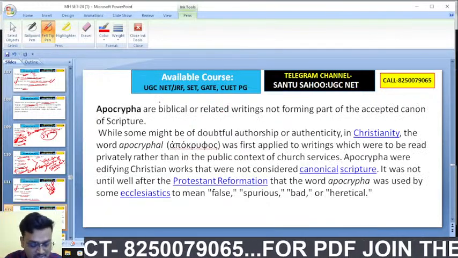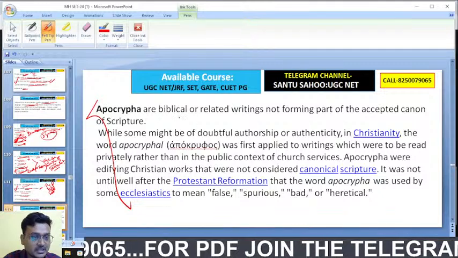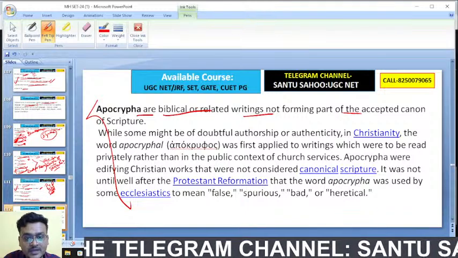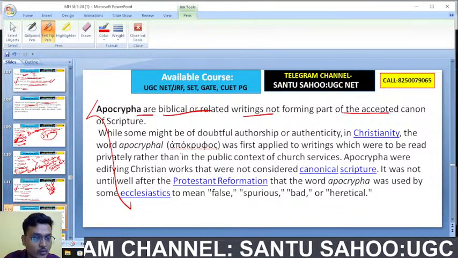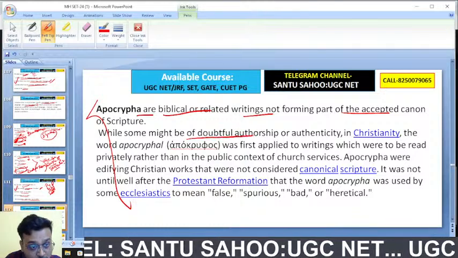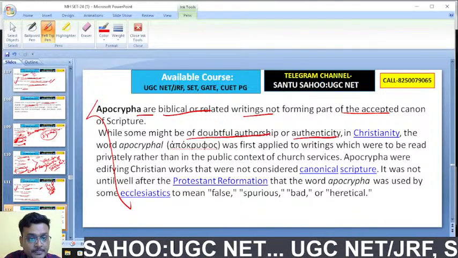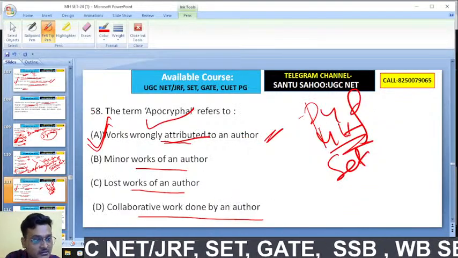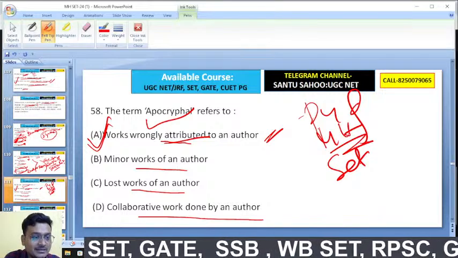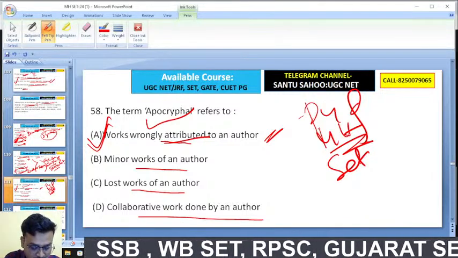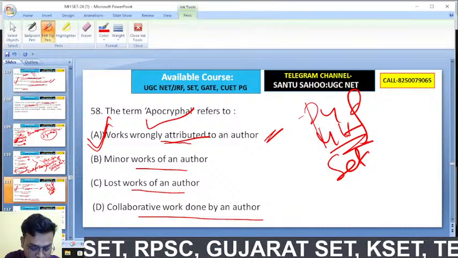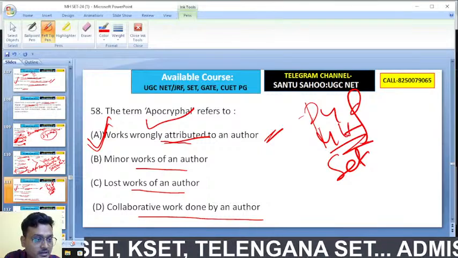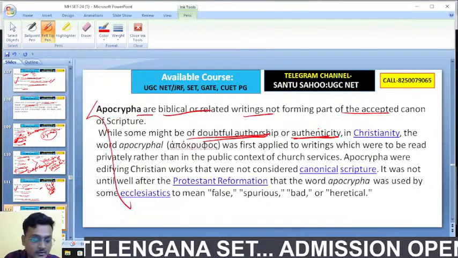Very good. Here you see the explanation that apocrypha are biblical or related writing, not forming part of the accepted canon of scripture, while some might be of doubtful authorship and authenticity. So that doubtful authorship or authenticity is apocryphal writing. It refers to works wrongly attributed to an author. No, it's okay, buffering can happen, it's not a problem. Stay tuned and definitely you will be benefited.